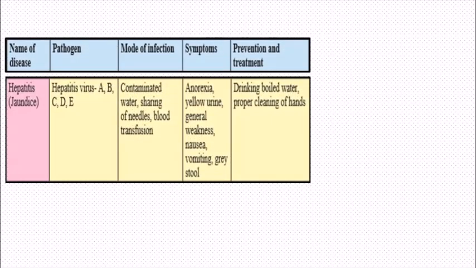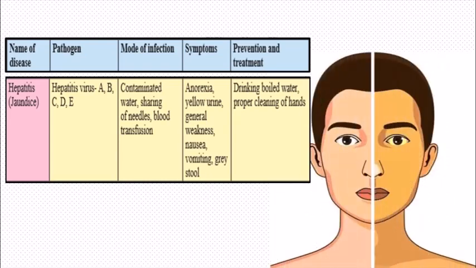Our next disease is hepatitis or jaundice. Now, jaundice is the condition in which the skin or the sclera, that is the white of the eyes, and the mucous membrane turn yellow. This yellow color is due to excessive bile pigment. Now, bile is a fluid secreted by the liver. This hepatitis is caused by the pathogen, that is hepatitis virus A, B, C, D and E.